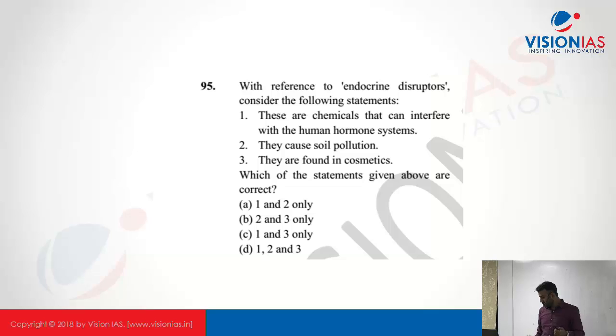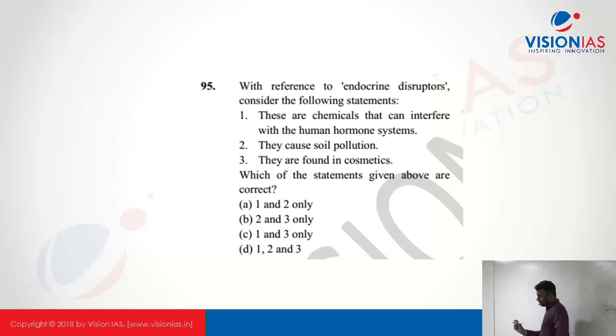What are endocrine disruptors? These are chemicals which interfere with the endocrine system. What is the endocrine system? The hormonal system, the different glands secreting different hormones in the body. That system is very important for the functioning of the human body. If there is any slight variation in the hormones, that can lead to large different effects.